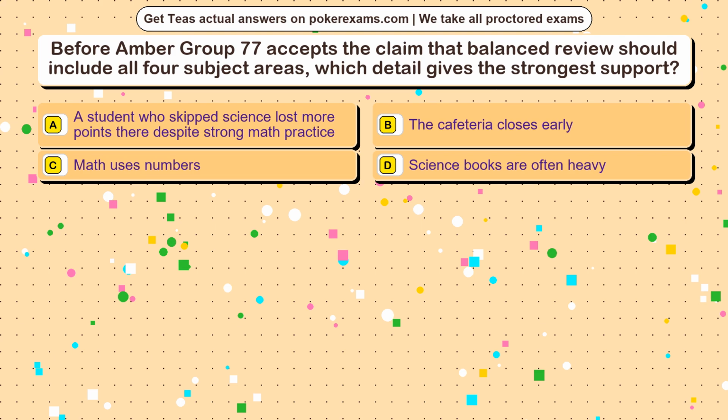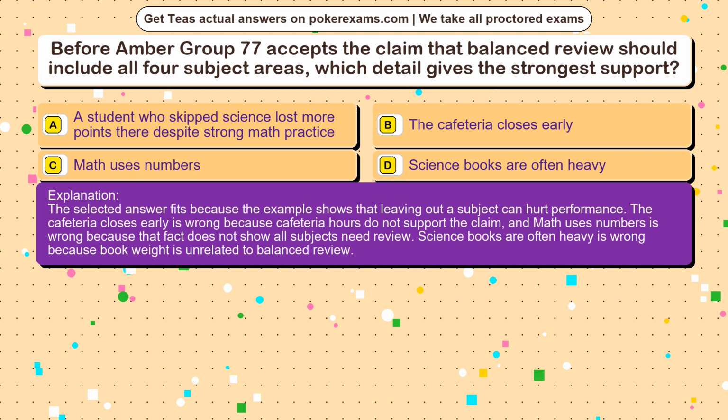The correct answer is option. The selected answer fits because the example shows that leaving out a subject can hurt performance. The cafeteria closes early is wrong because cafeteria hours do not support the claim, and math uses numbers is wrong because that fact does not show all subjects need review. Science books are often heavy is wrong because book weight is unrelated to balanced review.